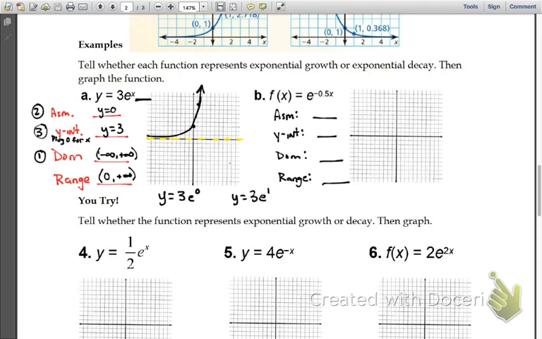First one we fill out every time is which one? Domain. So we fill out the domain, negative infinity to positive infinity. Second thing we fill out is the asymptote. Is there a number back here that's adding or subtracting? Nope, so it's just going to be y equal to 0. So I'm going to have an imaginary line right here at 0.